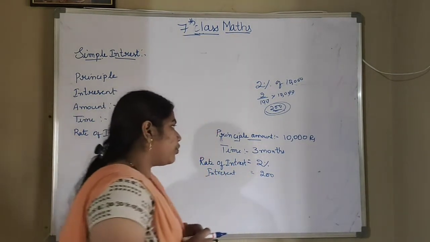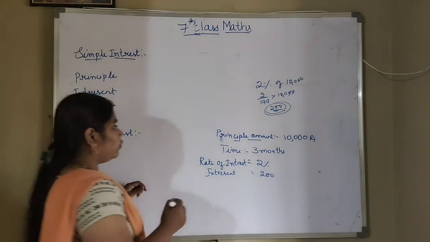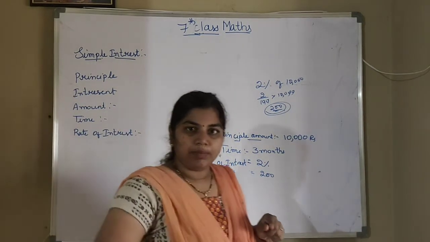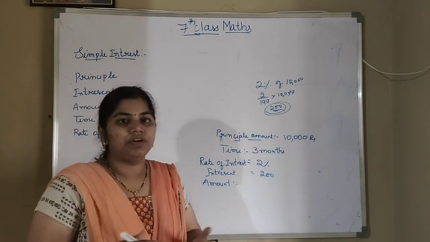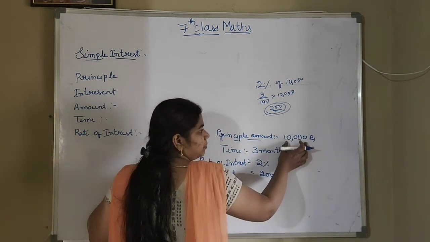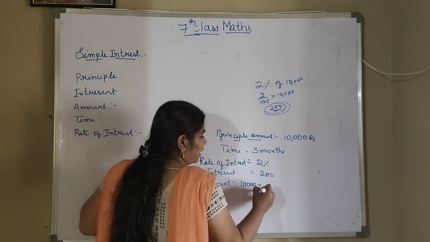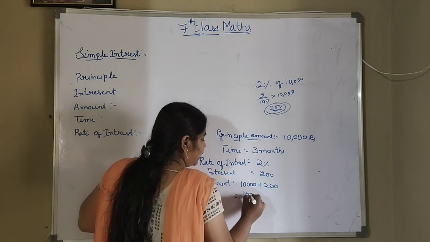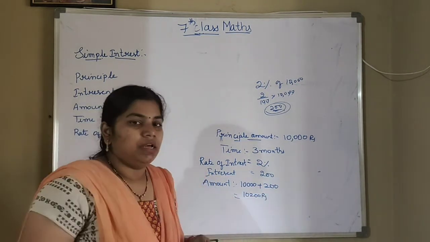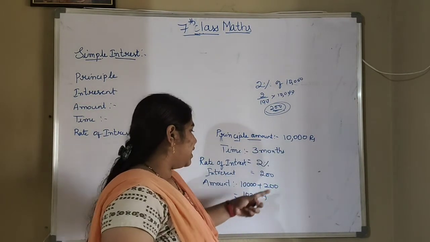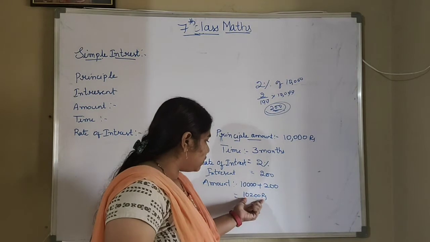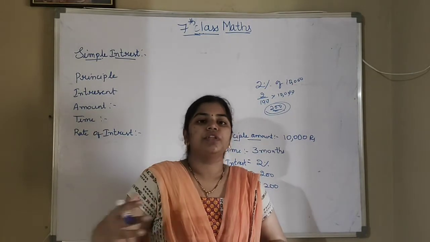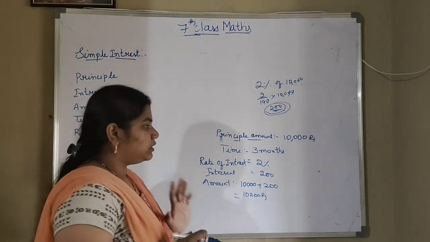Okay, so next is what? Next one is amount. What do you mean by amount? Amount is nothing but what she will be returning after 3 months, no? That means along with the interest, she will return me the total amount. What is the principal value? That is 10,000 plus what is the interest? That is 200. That means how much I will get? 10,200 rupees she will return me. That means the principal amount is less than the amount here. This 10,200 is the amount value when she is returning after 3 months. So this is called simple interest.